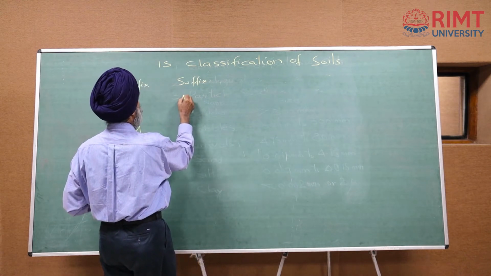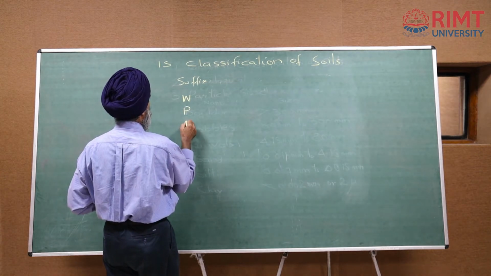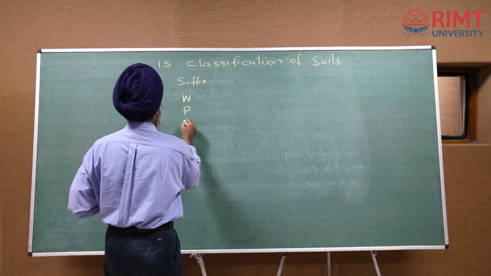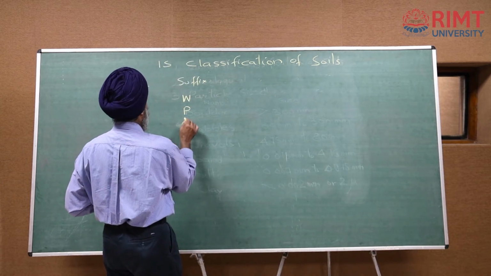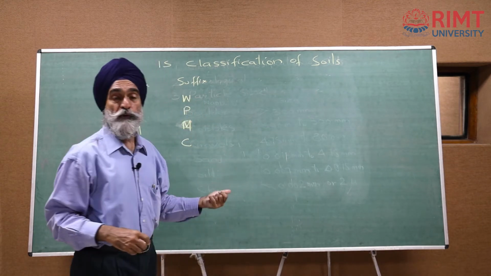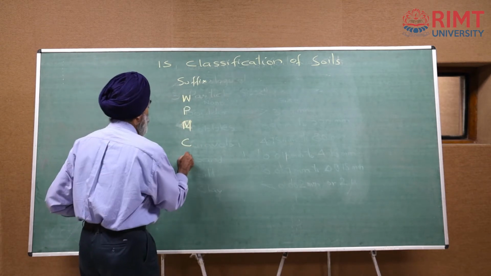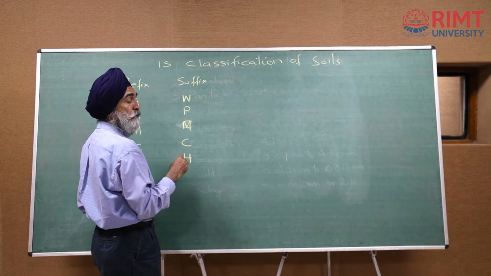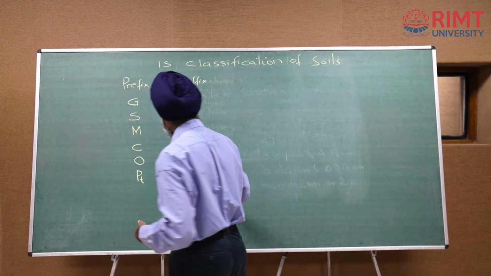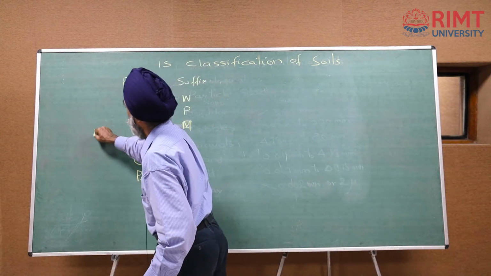First suffix is W, we have suffix P, we have another suffix M, then C. Then there are three more suffixes. These suffixes are only for the coarse grained soil. For fine grained soils, we have got H, I and L. In engineering, you need not put I like this. Over here, I am putting it like this. Otherwise, it should be like this only.